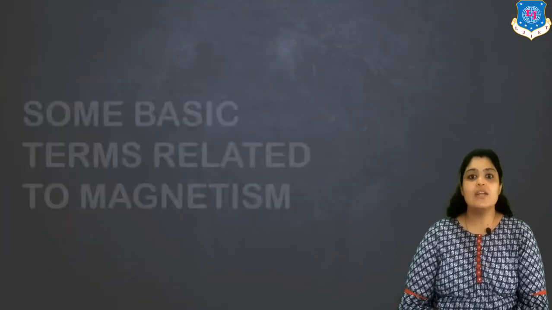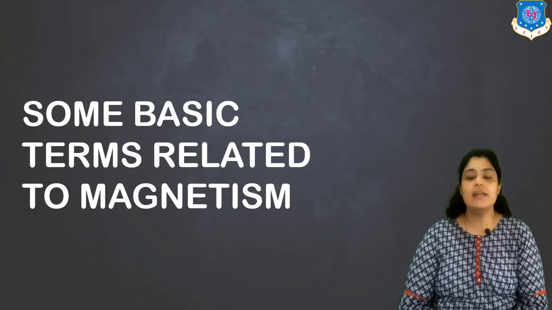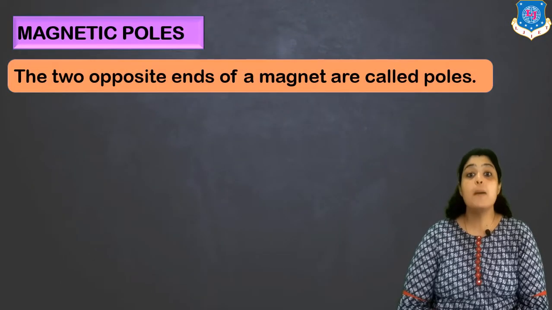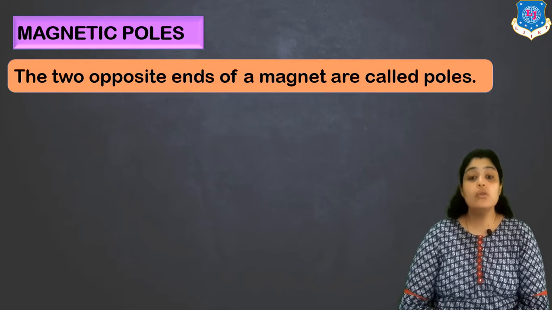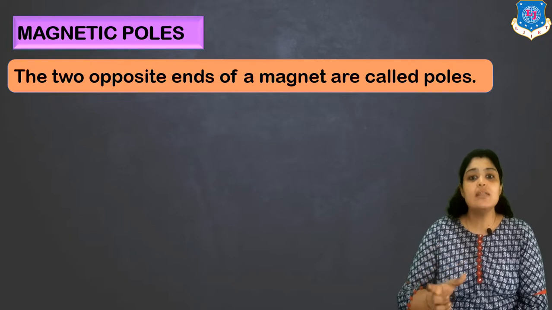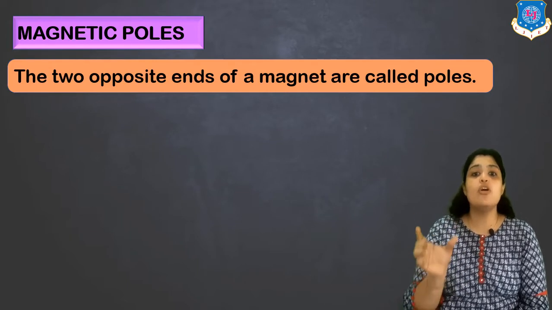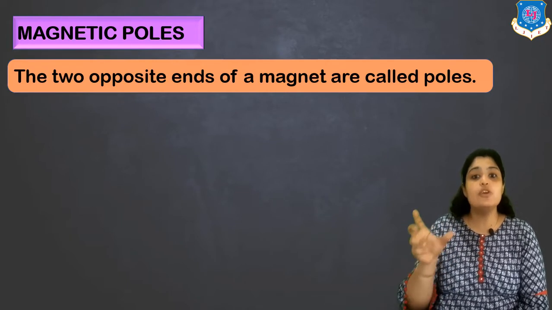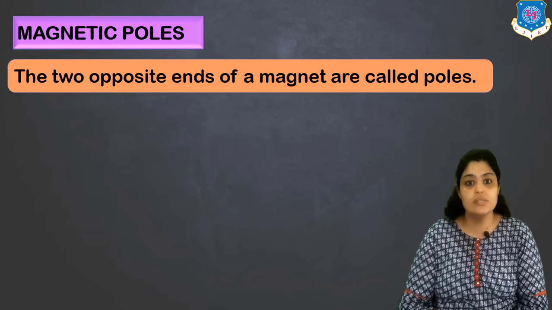So with this, I start with the basic terms which are related to magnetism. Starting with the first one, I have magnetic poles. What do you mean by the word magnetic poles? So magnetic poles are nothing but the two opposite ends of a magnet. The two opposite ends of a magnet are known as magnetic poles.